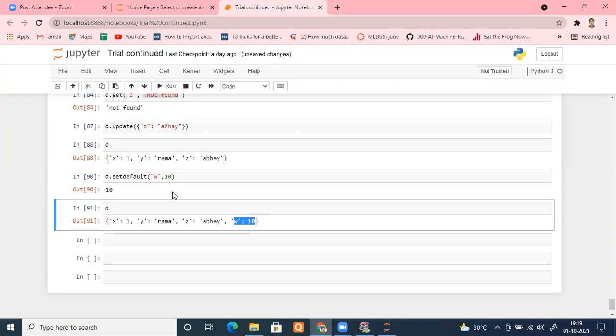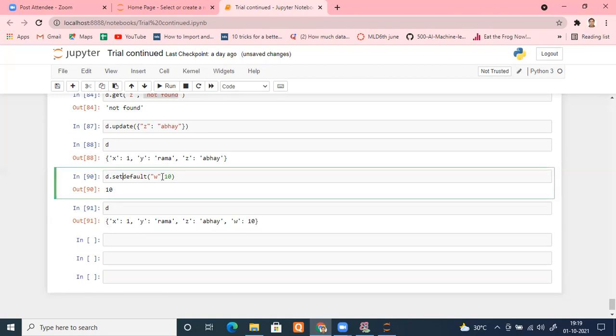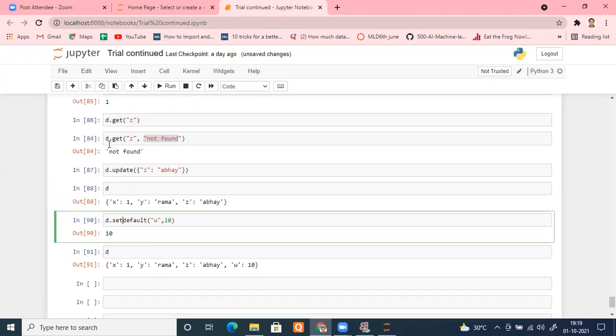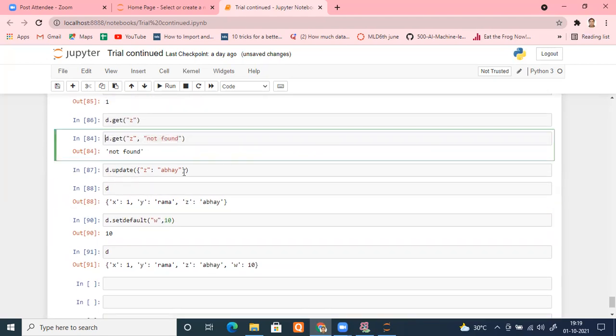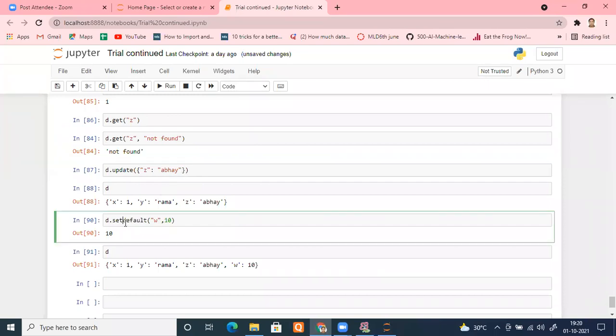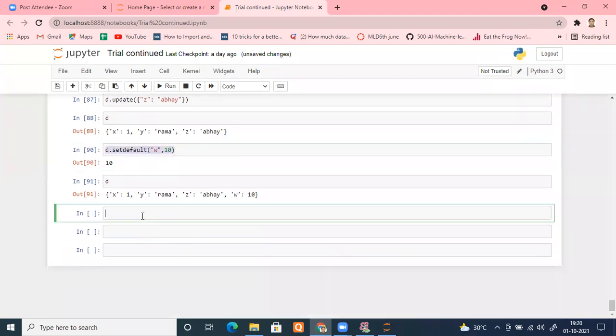Is it fine, everyone? Yes, sir. Okay. So if your data updates frequently, then this is a better option than doing it in two steps, meaning d.get or something, then d.update, right? If your data updates frequently, better go with this. This is an easier method to update your dictionary. Okay. There is one more method,